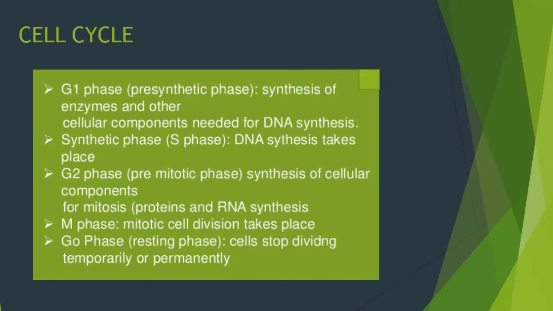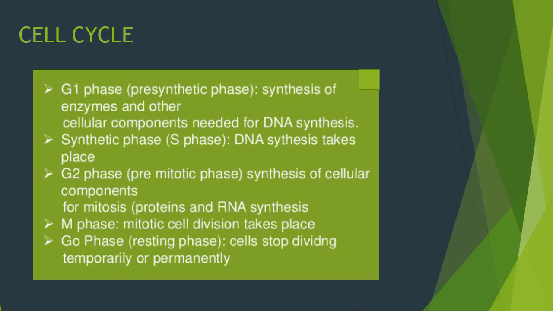Coming to the cell cycle. The cell cycle is a sequential event of DNA duplication, cellular constituent duplication, and eventually division into two daughter cells. The cell cycle is divided into various phases, in which there are two important phases, that is the synthetic phase, the S phase, and the mitotic phase, the M phase. The S phase is a phase in which DNA synthesis takes place, and the M phase is the mitotic phase, in which mitotic cell division takes place.